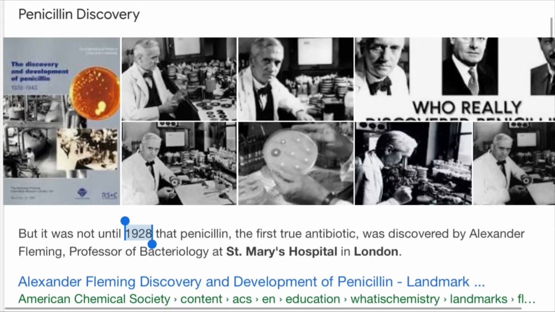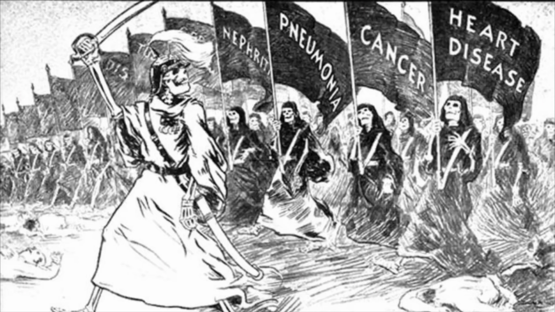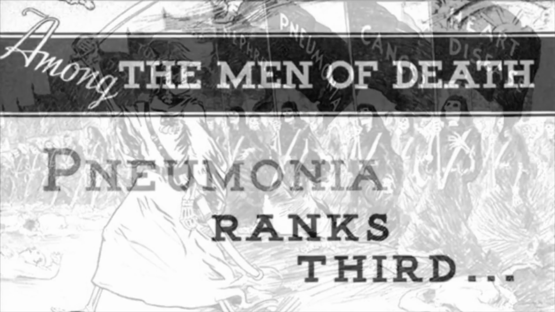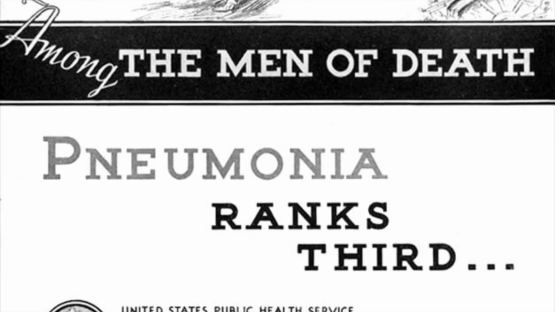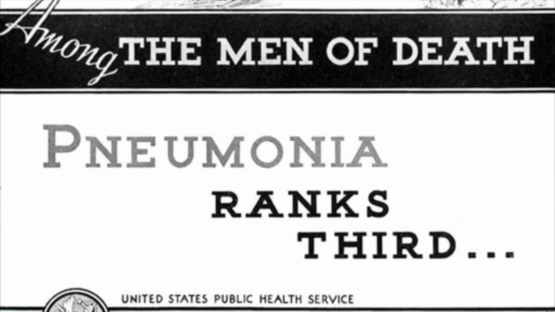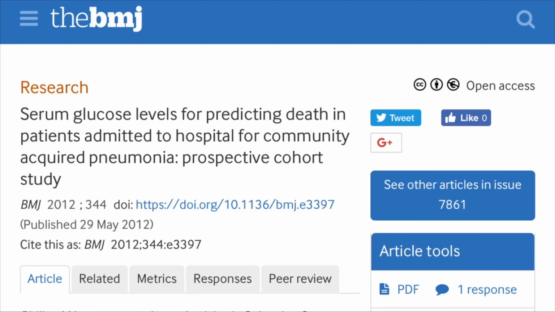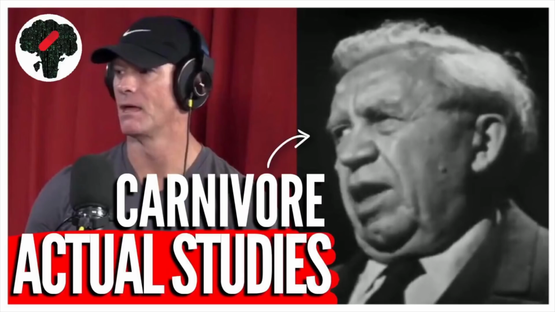For reference, Alexander Fleming had just discovered penicillin. Pneumonia was the number 3 cause of death behind cancer and heart disease. Pneumonia was no joke in 1929. On top of that, we now know high blood sugar, or hyperglycemia, actually increases the risk of death from pneumonia. Keep watching, because I'm not even done yet.